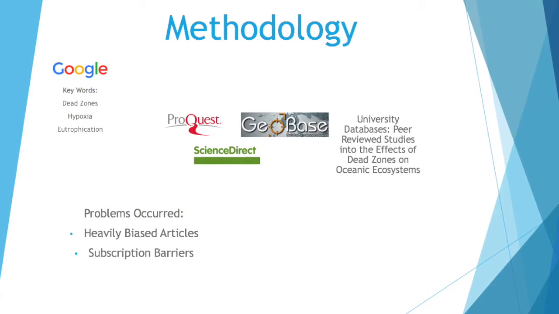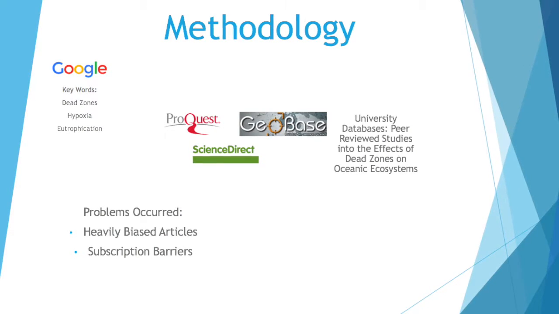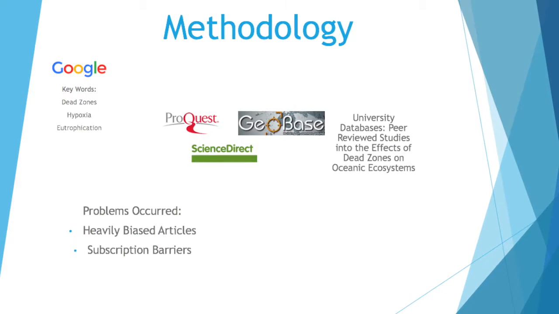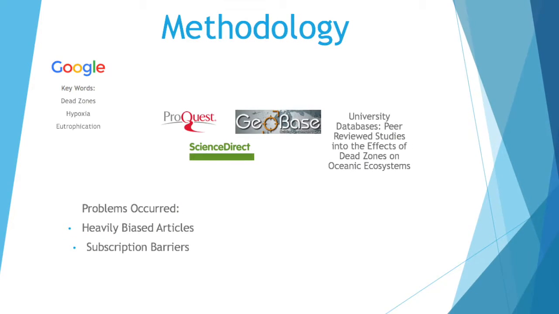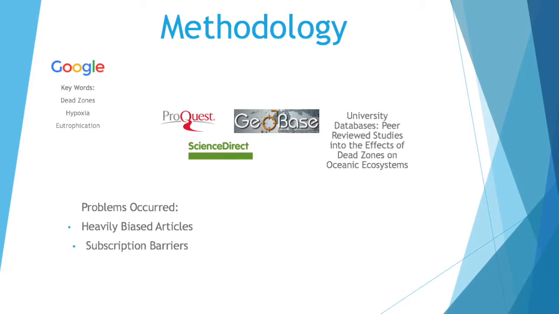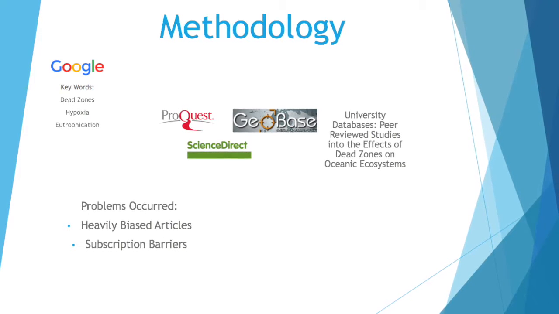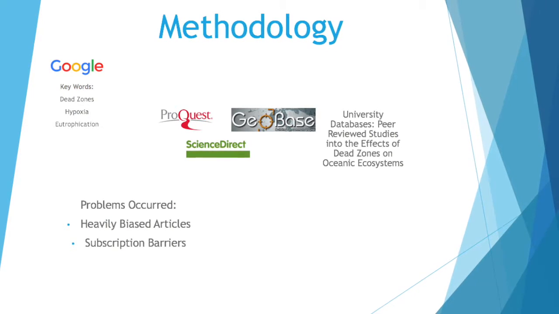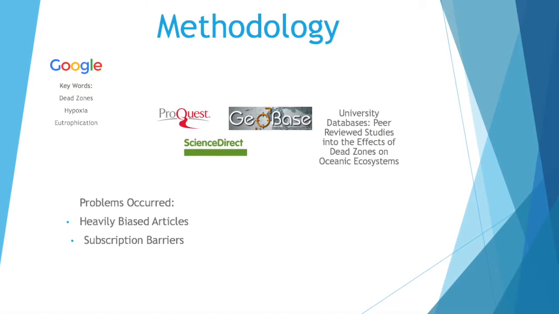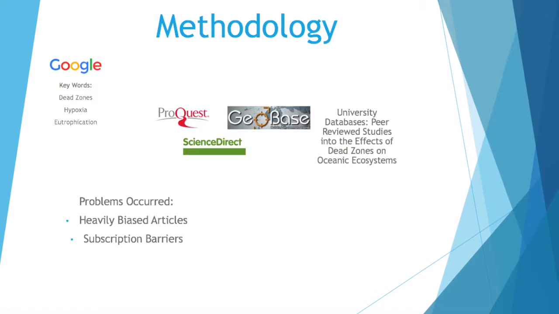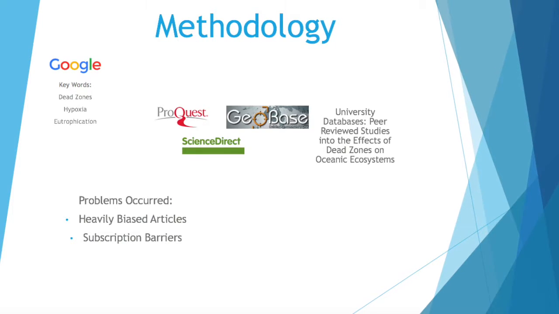As these terms are very brief and can be used in a variety of investigations, I narrowed my search more specifically on the effects of dead zones on oceanic ecosystems. This was conducted via university databases such as ScienceDirect, GeoBase, and ProQuest. Within these databases, I was able to find peer-reviewed studies into the effects of dead zones on oceanic ecosystems and what the implications are for marine life that live within the dead zones.